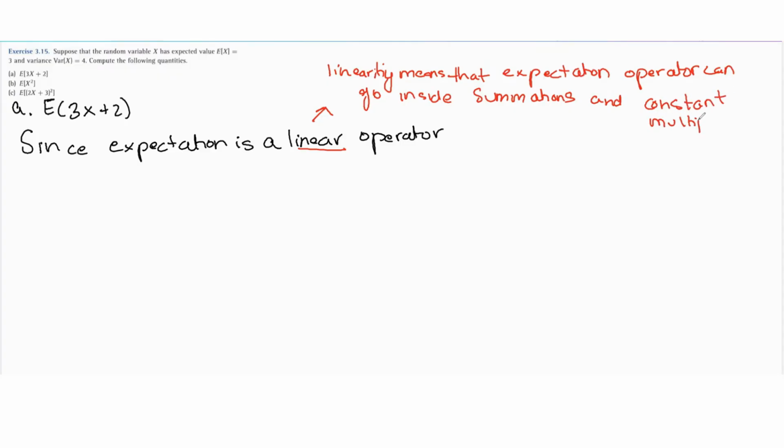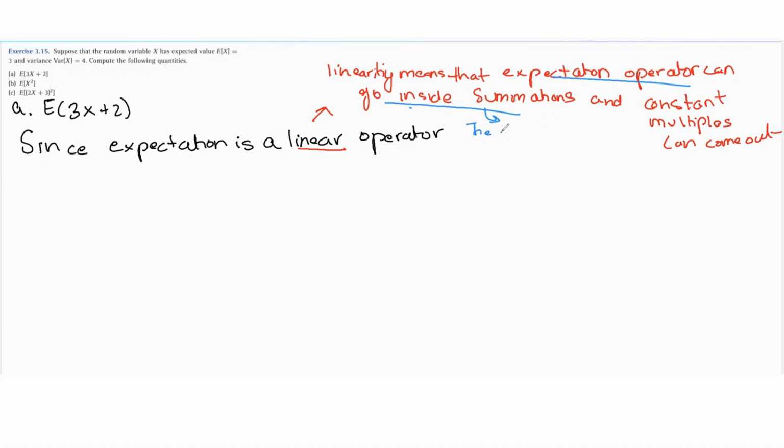Essentially, when we say that the expectation operator can go inside summations, what we mean is that the expectation of a sum is the sum of expectations. So we can take it inside a sum. That's what we mean by this. Say we had the expected value of x plus y.